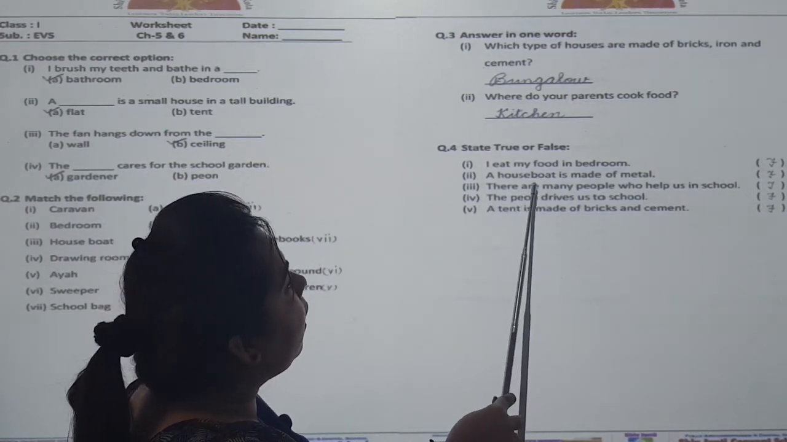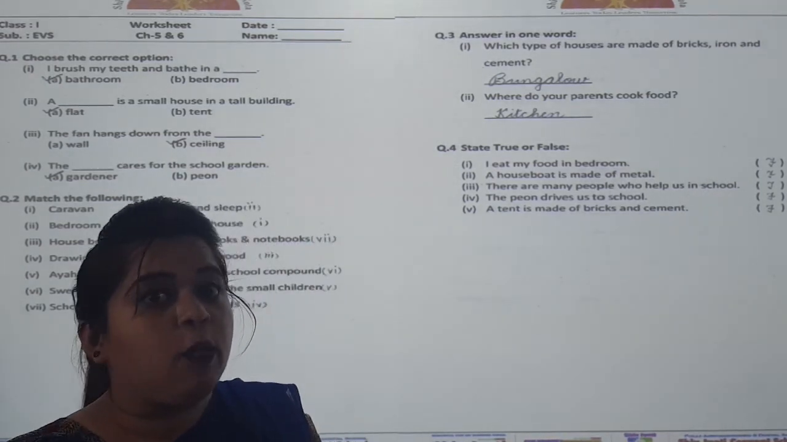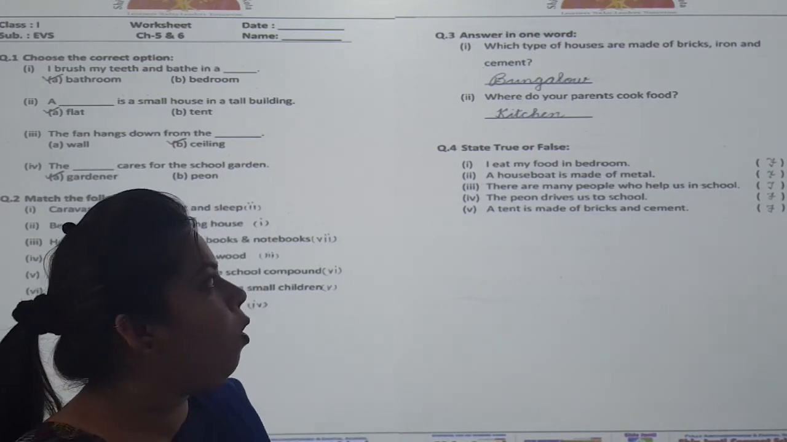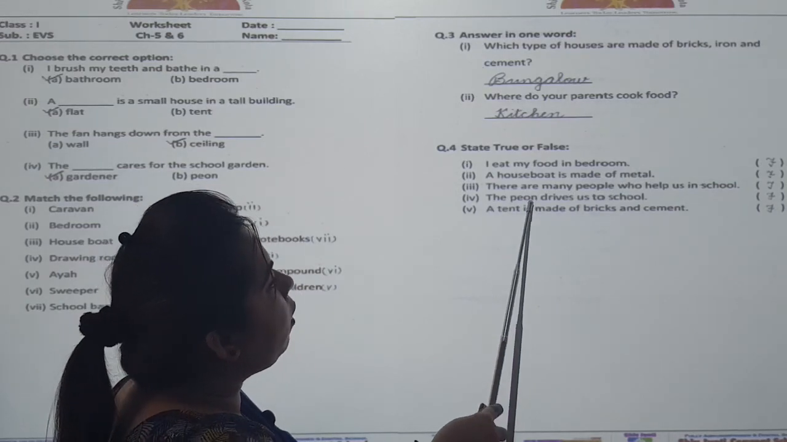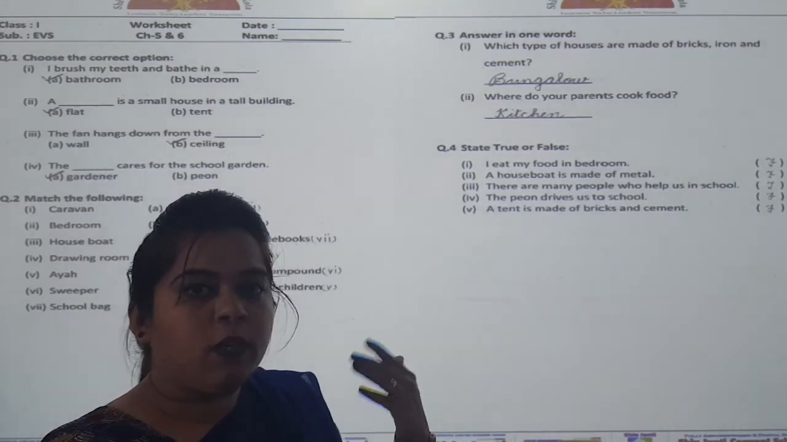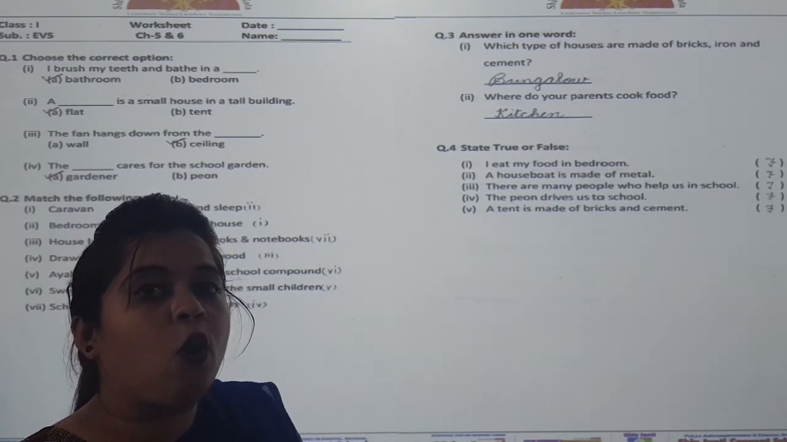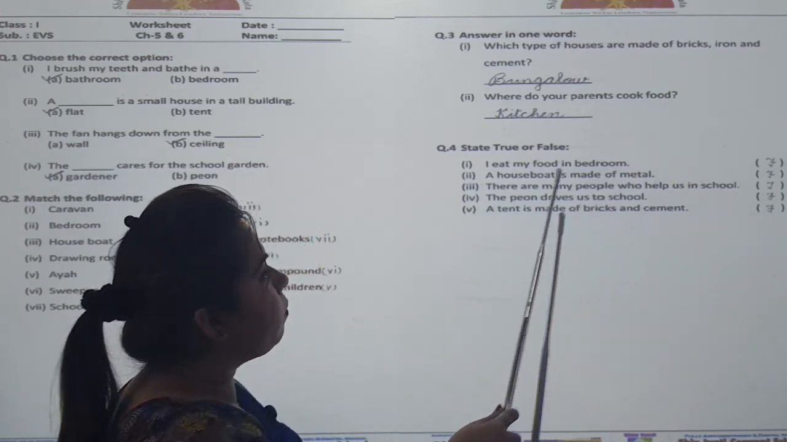Number 3, there are many people who help us in school. There are many people who care for us and who help us in our school. Yes or no? So, this statement is correct. It is true. The peon drives us to school. Peon drives you to school when you come by van or by bus? No, that person is called driver. So, this statement is false.